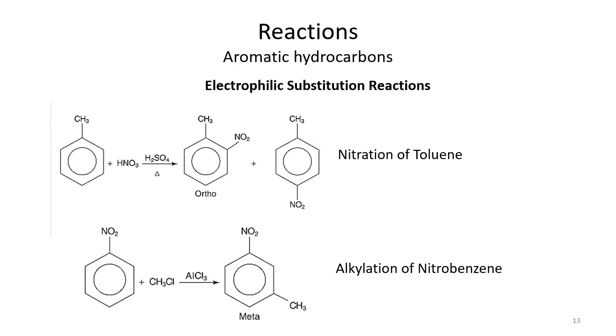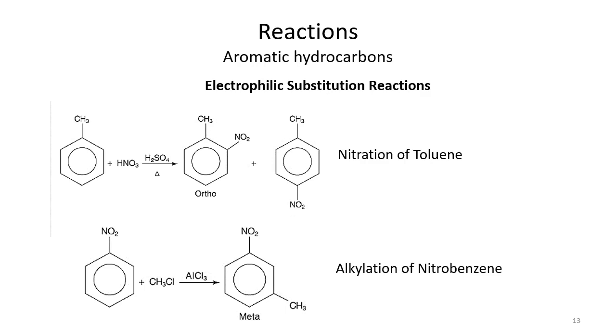Here is an example. You have two possibilities. If you want to carry out the nitration of toluene, we want to introduce a nitro and a methyl group on the same skeleton, that is benzene, but the outcome is different. In nitration of toluene, CH3 is a ring activating group with an ortho and para directing effect.